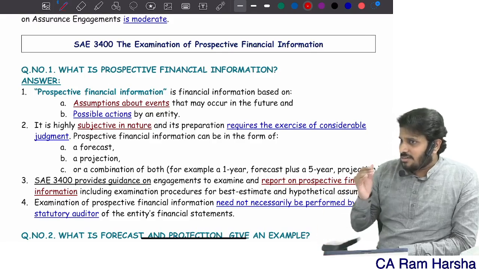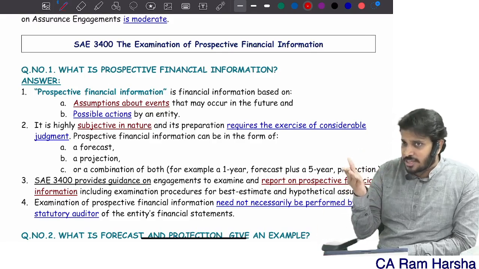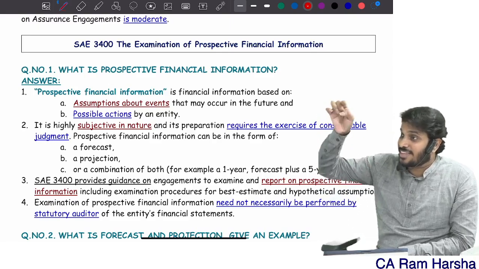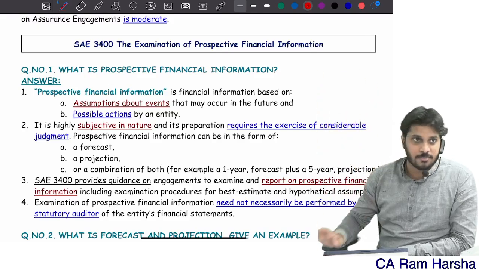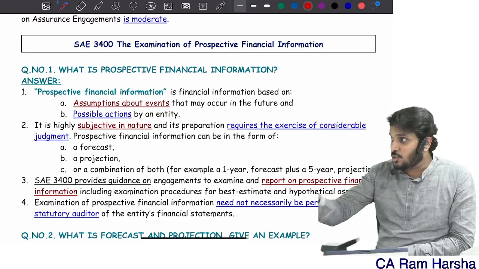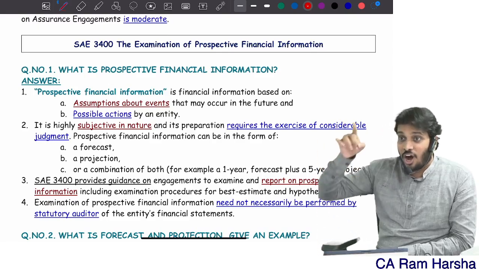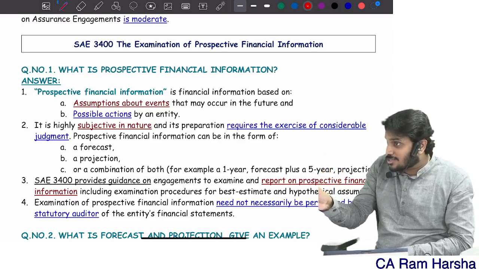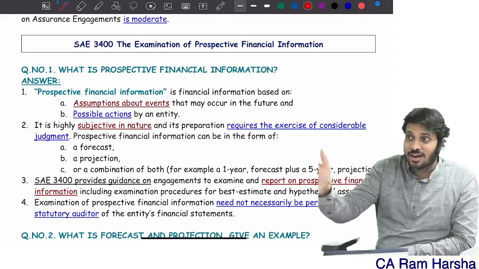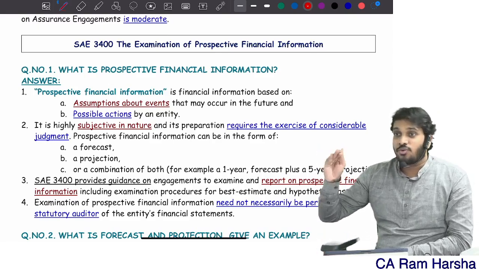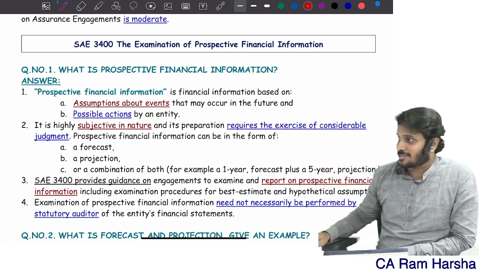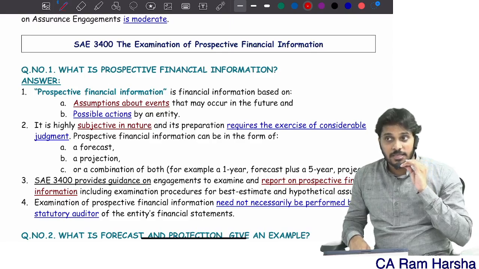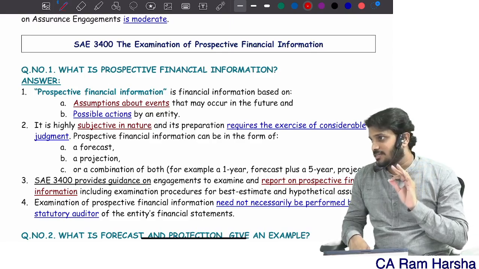Moderate assurance. When I say I am providing assurance on the information, am I actually giving assurance on the information, or am I giving assurance on the assumptions used to generate this information? Assumptions used to generate this information. On the assumptions, I'm giving an assurance. And since these are assumptions, I cannot give reasonable or high level of assurance. I can only give you a moderate level of assurance. So in 3400, the assurance given by the auditor is a moderate assurance.